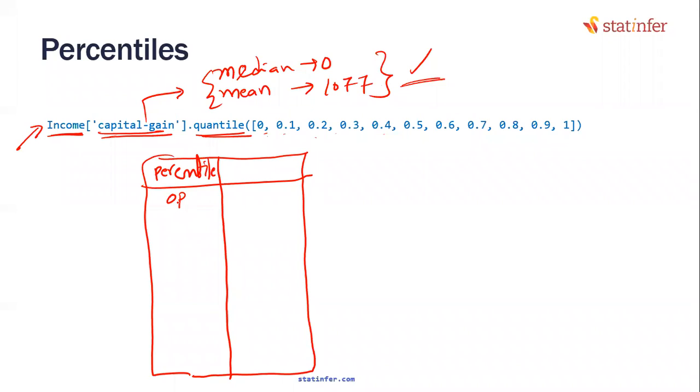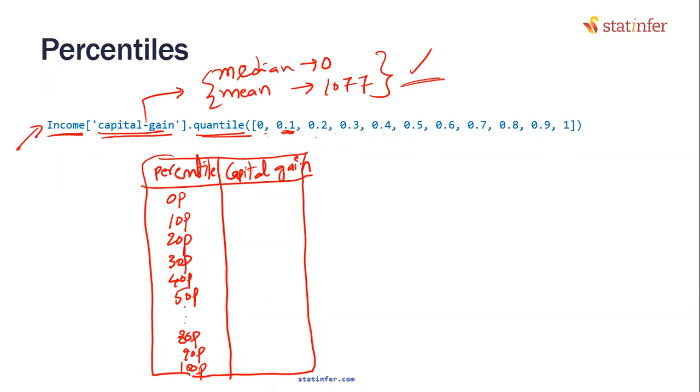0 percentile, 10 percentile is 0.1. Look at this. 0.1 is 10 percentile, 20 percentile. You are asking for these values. These are inputs from you. 30 percentile, 40 percentile, 50 percentile, and so on. You asked for even 80 percentile, 90 percentile, 100 percentile. And what will you get in the output? Tell me what will be the values in the second column. These are capital gain corresponding values.